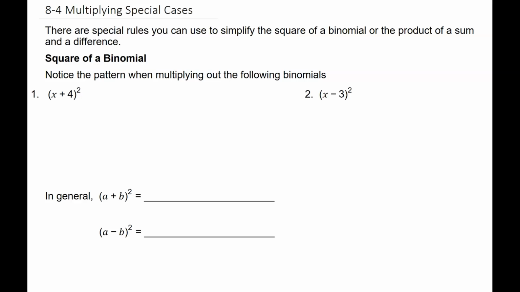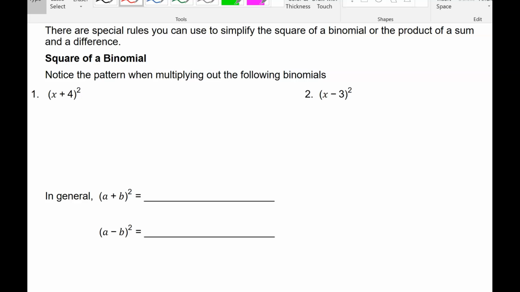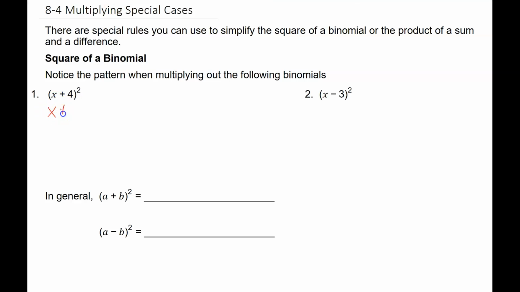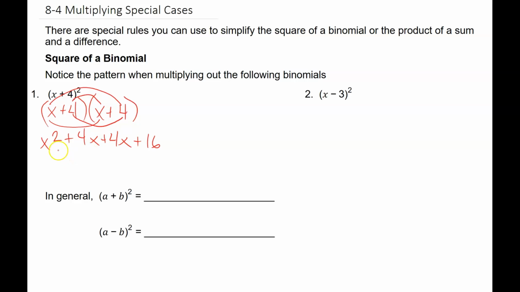So first of all, it's x plus 4 squared. So that means I can go x plus 4 times x plus 4. And now I can use my FOIL. Firsts, which is x times x, or x squared. Outers, which is 4 times x, or 4x. Inners, which is 4 times x, or 4x. And lasts, which is 4 times 4, or 16. Then I put them all together, and I get x squared plus 8x plus 16.